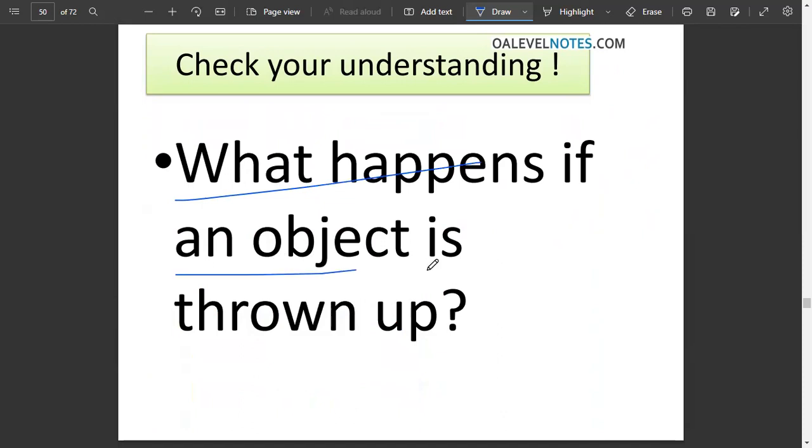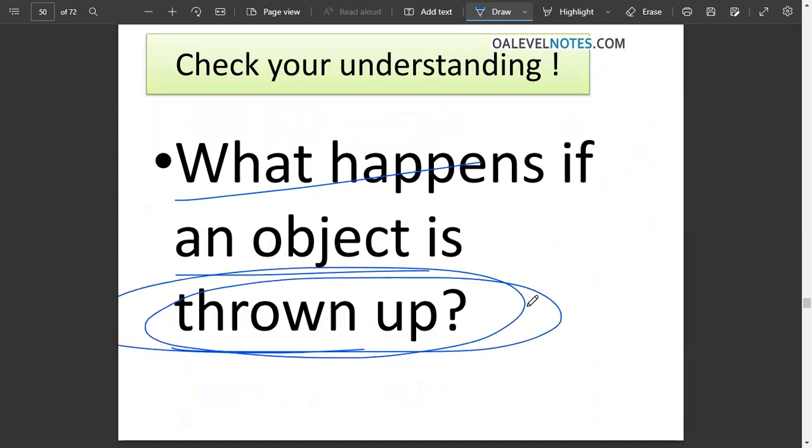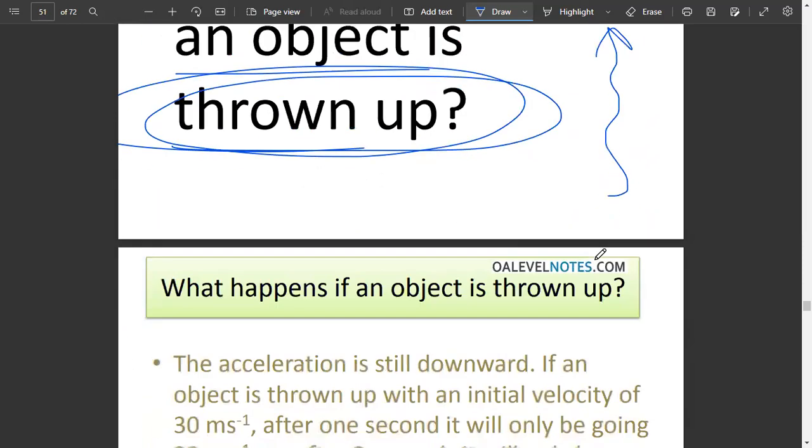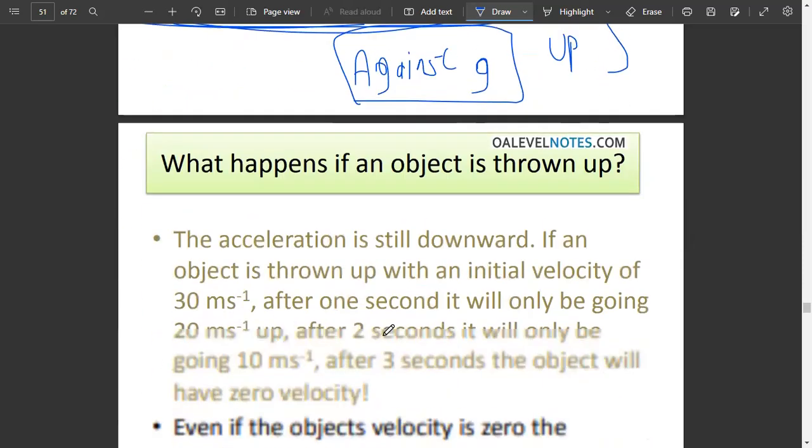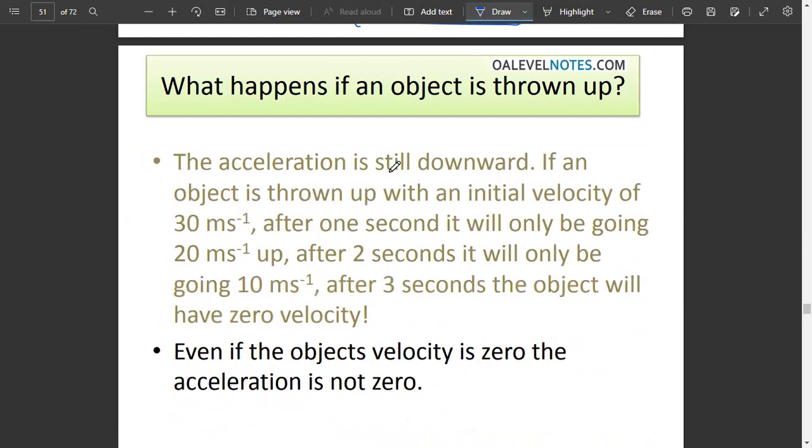What happens if the object is thrown up? We've been talking about free fall. What if we throw an object upwards? What will happen now? Now notice one thing: whenever we throw something upwards, we are going against the gravity. And what happens if an object is thrown up? The acceleration would still be downward. If you throw an object downwards, where is the acceleration?